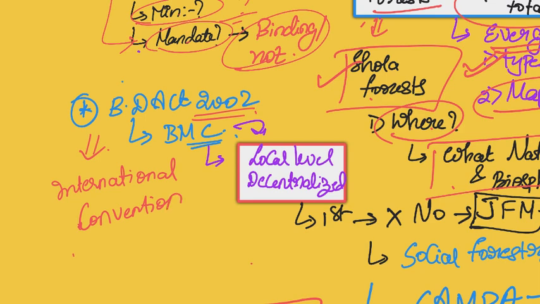You have to know about this, that is UNCBD. What are the protocols that led to the legislation of this Biodiversity Act? What is the Biodiversity Management Committee, which has for the first time legally mandated that local level bodies should also be involved in this conservation?